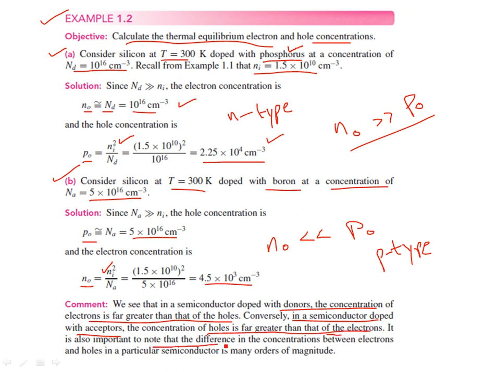It is also important to note that the difference in concentration between electrons and holes in a particular semiconductor is many orders of magnitude. But the idea is straightforward. If you have a donor impurity like in part A, such as phosphorus, arsenic, or antimony, you have extra valence electrons that can get enough energy at ordinary room temperatures to break free from the bonds and elevate themselves to the conduction band, and they can start conducting.